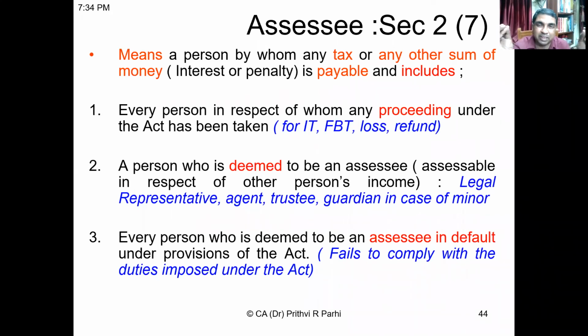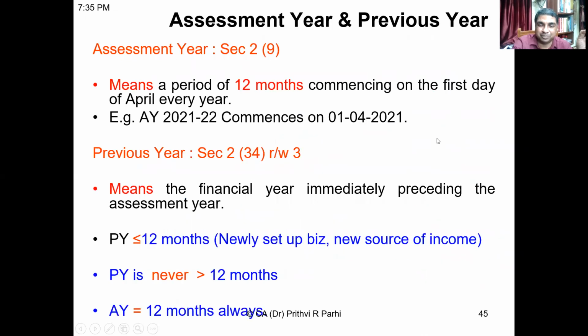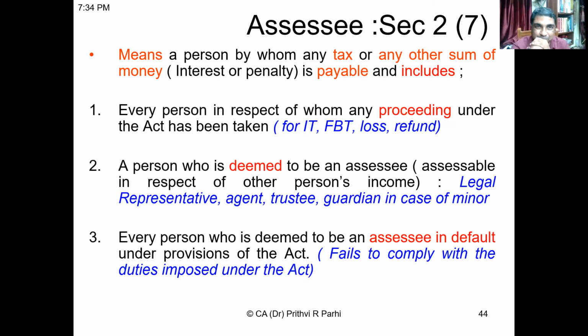So now we have understood that if any tax or any other sum of money is payable, he is an assessee. If any legal proceeding is going on in the income tax department, that person is also an assessee. Deemed assessees are also assessees, and a person who is in default is also an assessee. So that is the meaning of assessee. Is it clear to you? Any query you have after this?